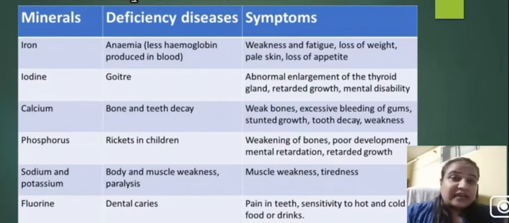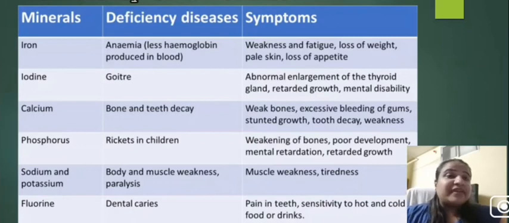Deficiency of the phosphorus mineral leads to rickets in children, weakening of bones, poor development, mental retardation, and retarded growth are the symptoms of this deficiency. Then deficiency of sodium and potassium leads to body and muscle weakness, also paralysis. So a person may feel muscle weakness all the time as well as tiredness.